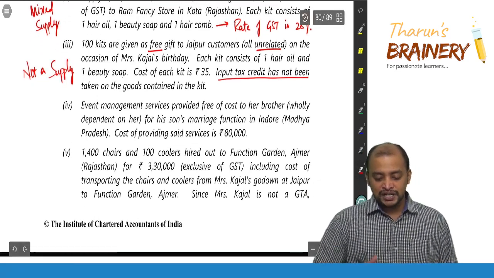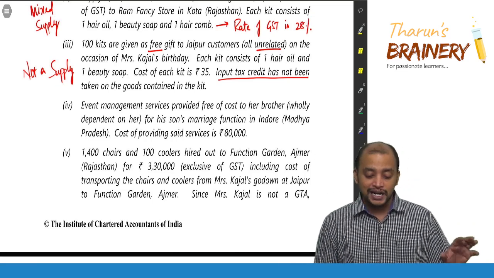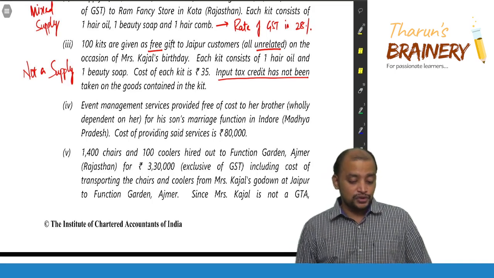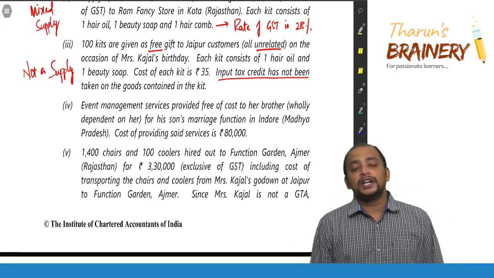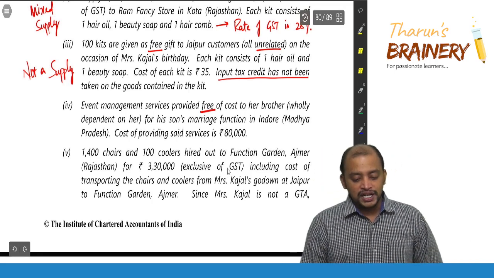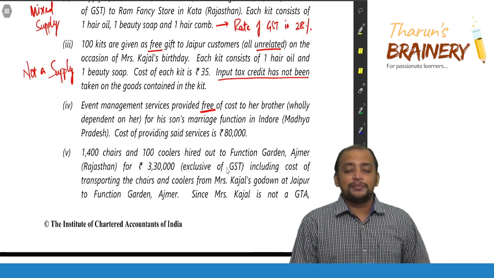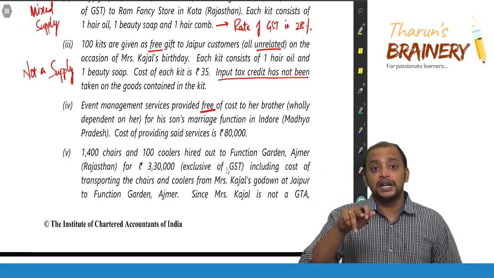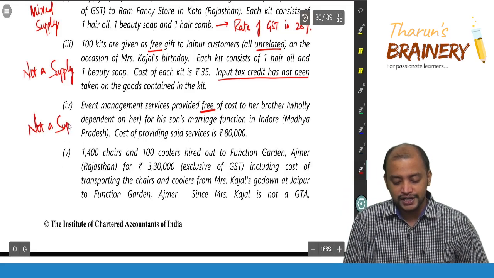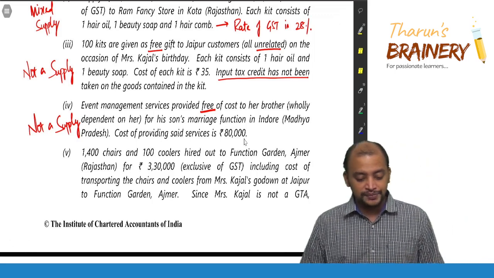And event management services provided free of cost to her brother, wholly dependent on her. Brother wholly dependent on her is a relative, for his son's marriage function in Indore. So related party transaction should be in the course or furtherance of business. Only then it will become supply. So it is free of cost, again no consideration. But it is for his son's marriage function in Indore. See, any related party transaction will become supply provided it is in the course or furtherance of business. It is not in the course or furtherance of business, so therefore it is not a supply. So leave it. Once it is not a supply, we don't have to pay any GST.